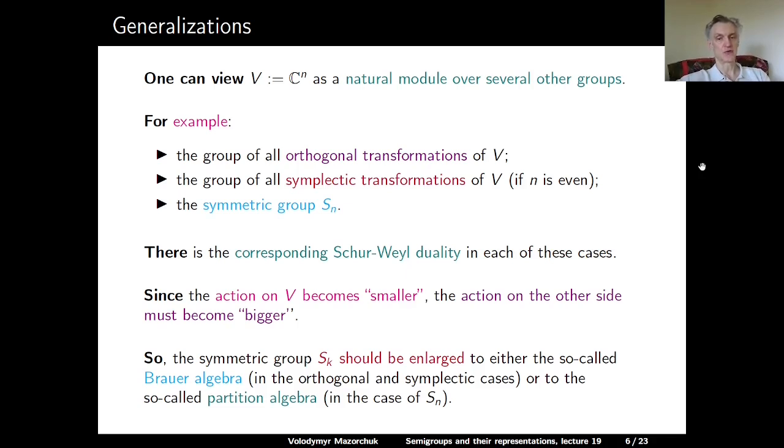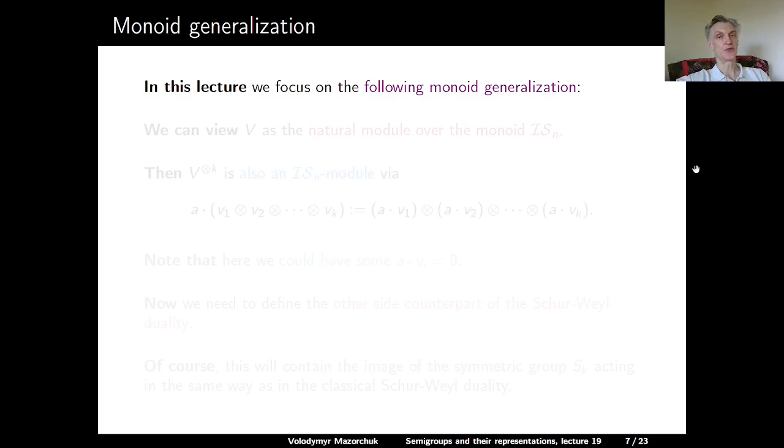So in the case of the orthogonal or symplectic groups on the first side, Sk should be enlarged to the so-called Brauer algebra, and in the case of the symmetric group on the first side, Sk should be enlarged to the so-called partition algebra. In this lecture we will focus on yet another generalization of the classical Schur-Weyl duality, where on both sides we have algebras of inverse monoids.